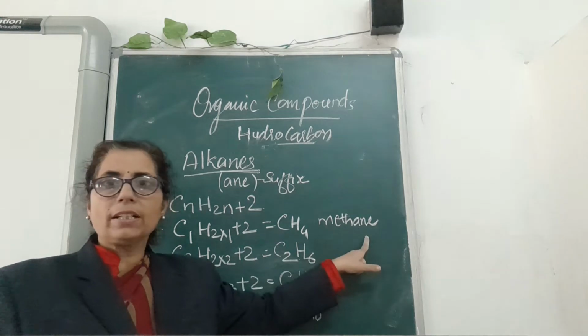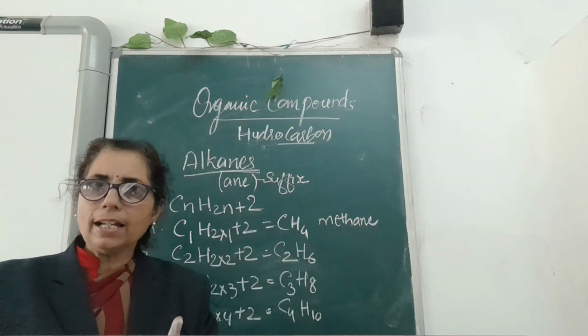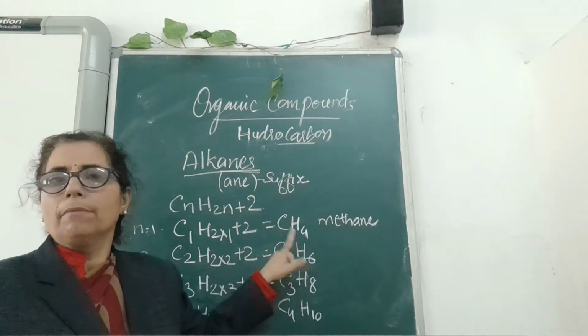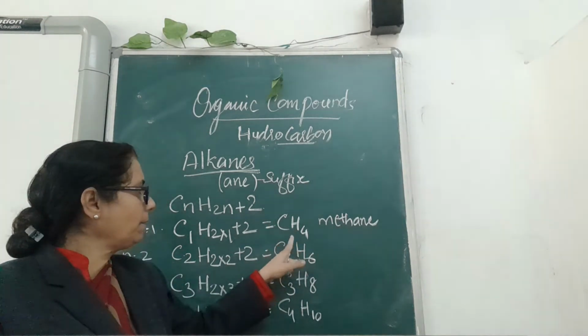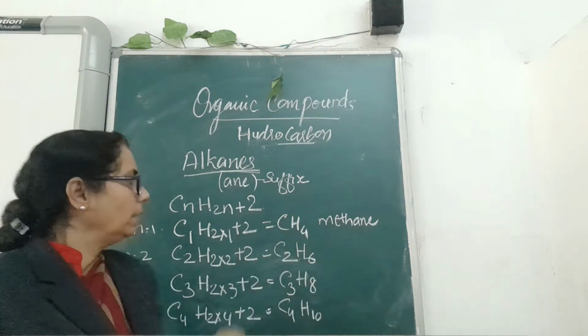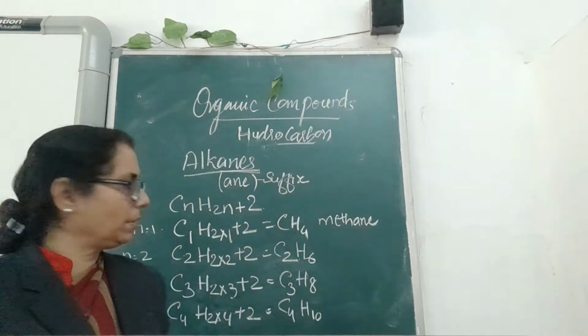So the name of the compound will be methane. Meth means having one carbon, and one carbon has 4 hydrogen by using the formula, and after that you get the compound methane. Then afterwards we will study the structure. First the naming will be there.